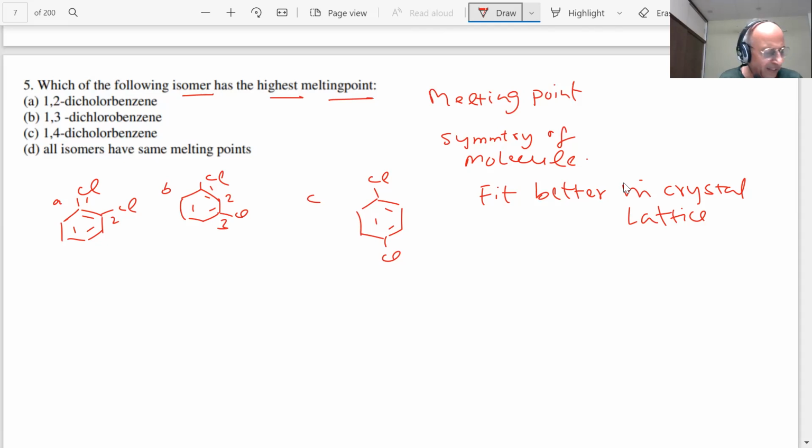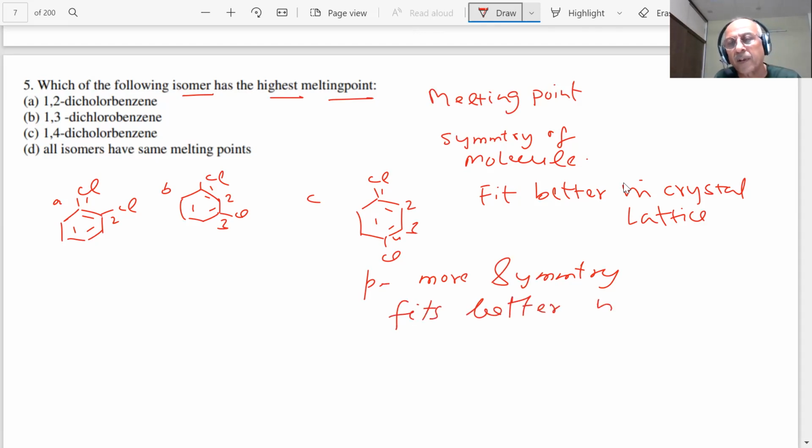Now you can see in this case, student, para is having more symmetry. This para or 1,4 dichlorobenzene has more symmetry, and what will happen, this fits better in the crystal lattice.